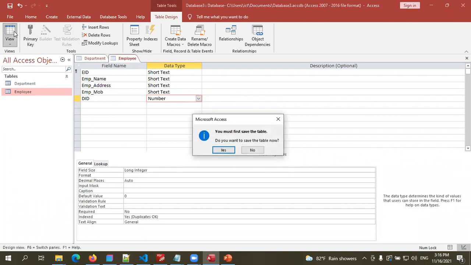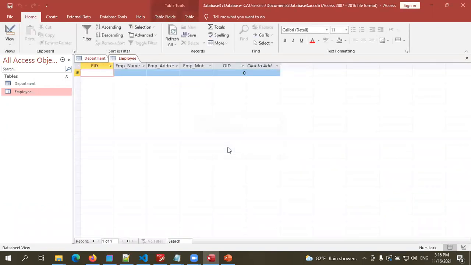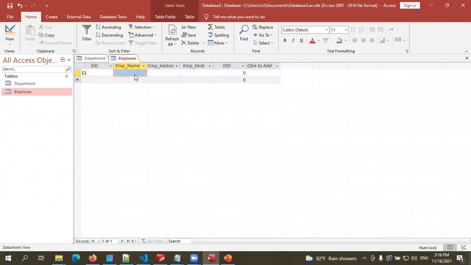Then you can go to datasheet view and see. I'm going to add some data. Let's say E1, some name, mobile number, let's say the department ID is 1.